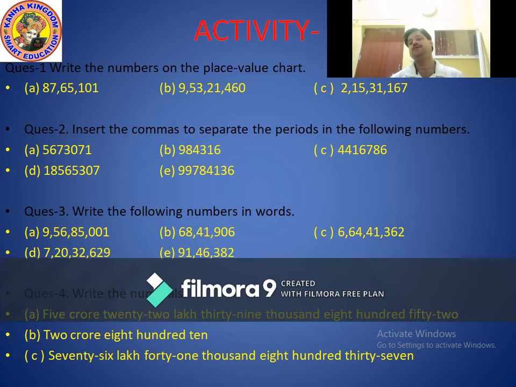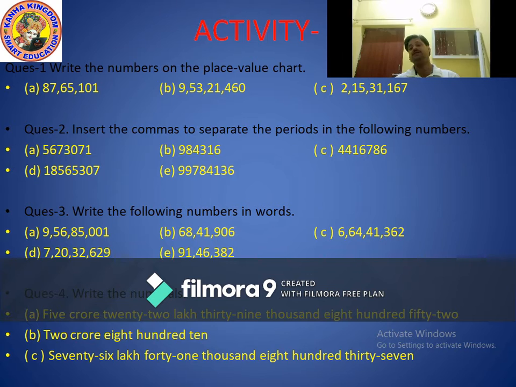Okay, and the third part of this question is 2, 15, 31, 167. Here again 3 commas, so you have to move to crores period. Okay, now move to second question.